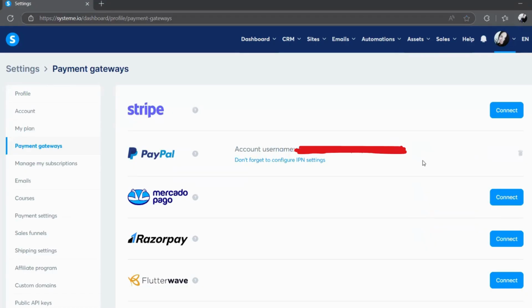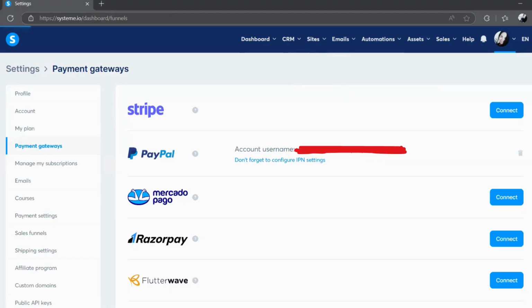So mine is already connected. So you'll just click on PayPal. You will drop your email address that you use for PayPal and click Save, and then it's connected. No complicated API, no integrations, just one email, ready to get paid. Once you're connected, go to your product funnel and make sure PayPal shows as a payment option at checkout. And now you're ready to make sales.